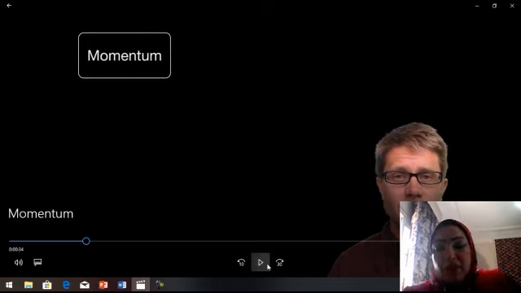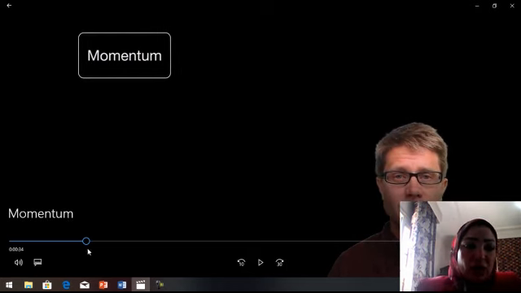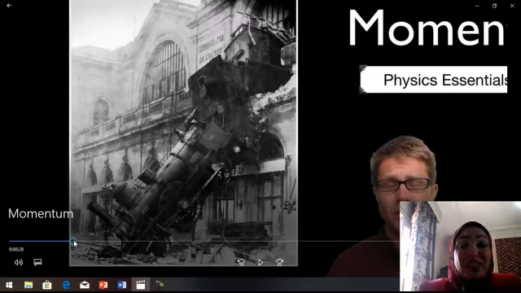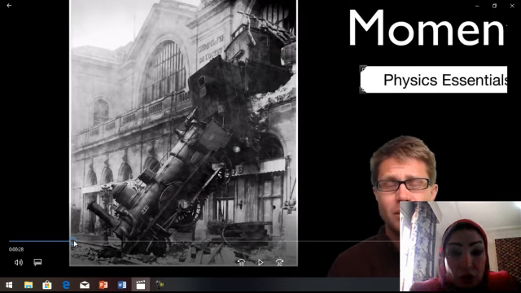So please, grade 7. As you see here, the train is going through the train station. Do you think why? Why does the train go through the train station? Yes, because the train has so much momentum. What is momentum?